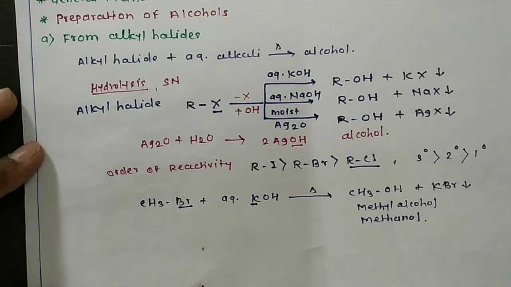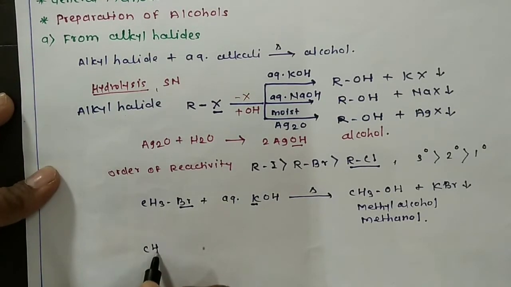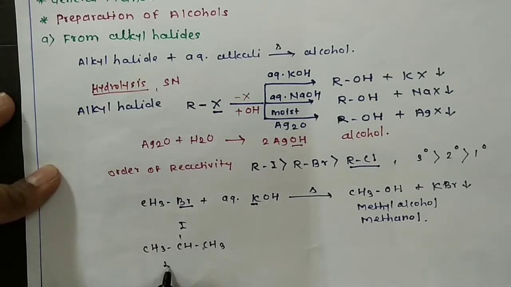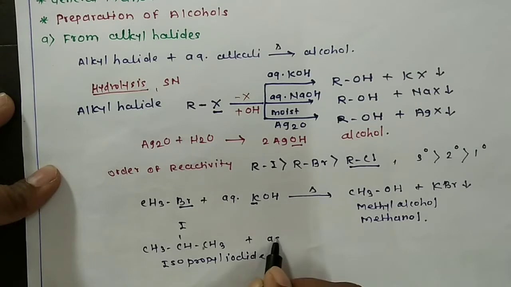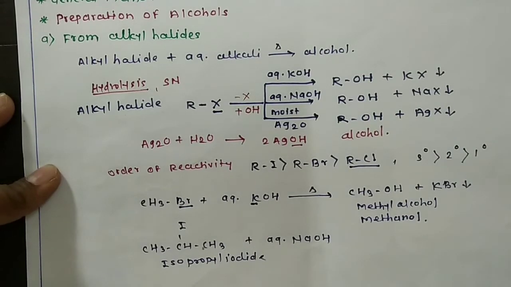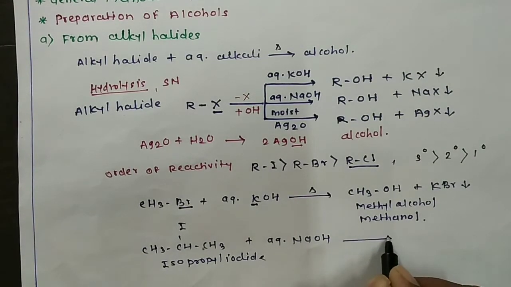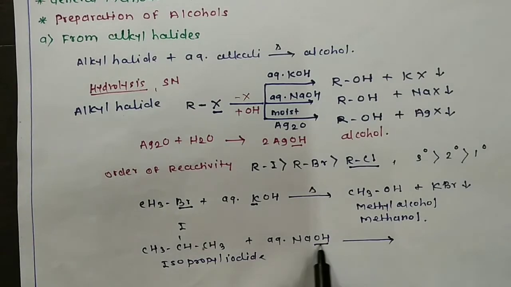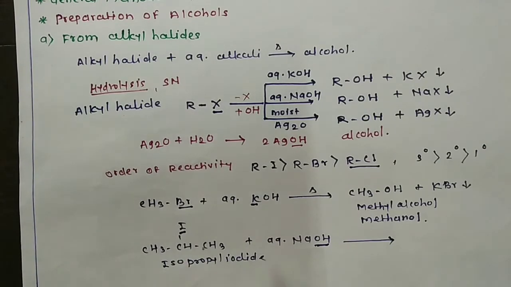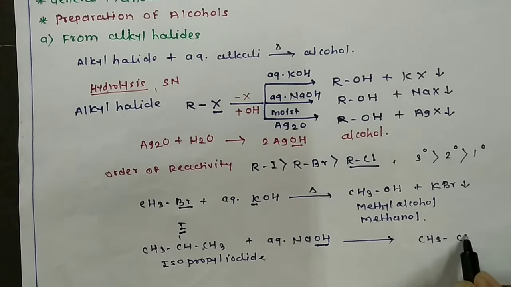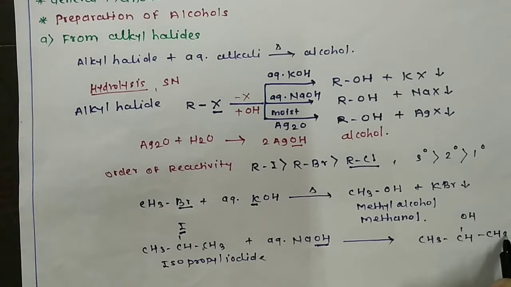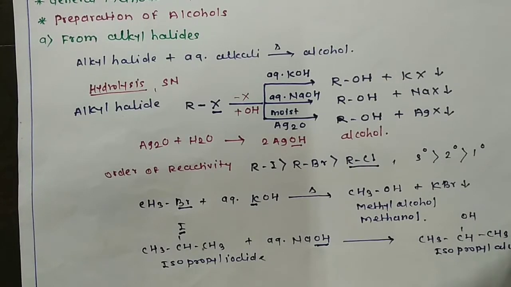Then we consider another example. When isopropyl iodide is treated with aqueous alkali like sodium hydroxide, then how does the reaction take place? The OH group replaces the iodine atom from this isopropyl iodide and we get the alcohol, that is isopropyl alcohol, plus here we get the byproduct as sodium iodide.